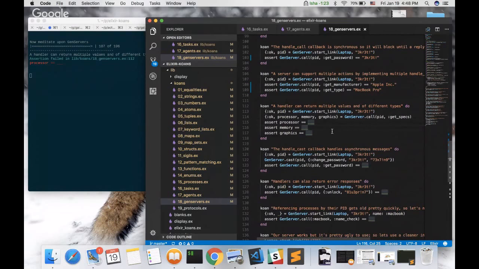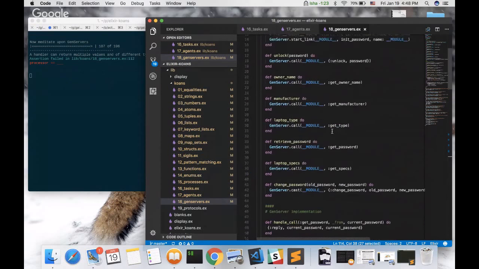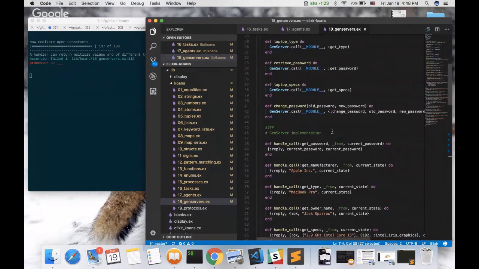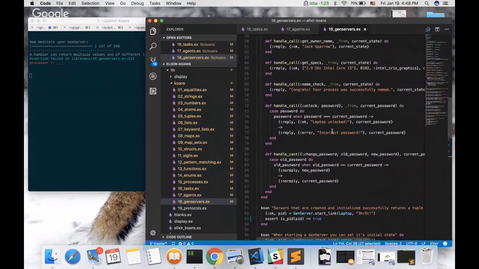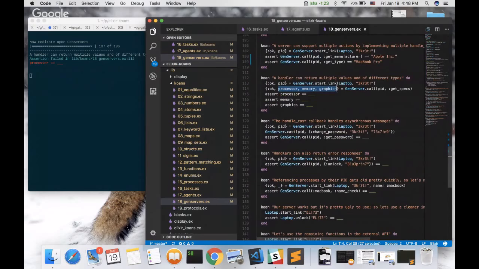Here we match on processor, memory, and graphics. Yep. I just wanted to make sure of something.